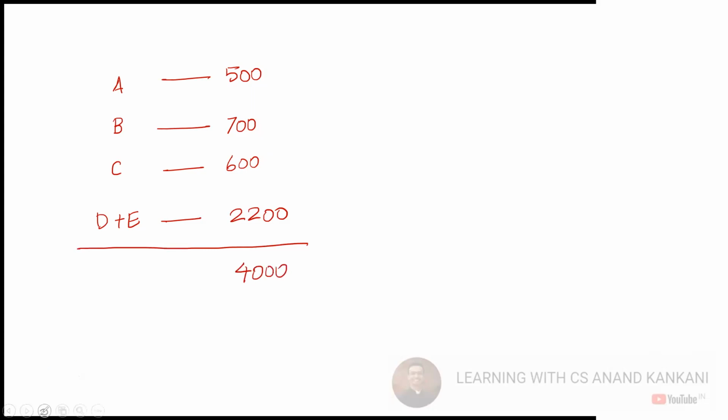Now just understand what D and E both have provided. This is called the consortium. This is called a consortium loan, where a large loan has been extended by two creditors and not one creditor. Now, what will be the voting share? So technically, A will have the voting share of 500 out of 4000, correct? B will have a voting share of 700 out of 4000. C will have a voting share of 600 out of 4000.